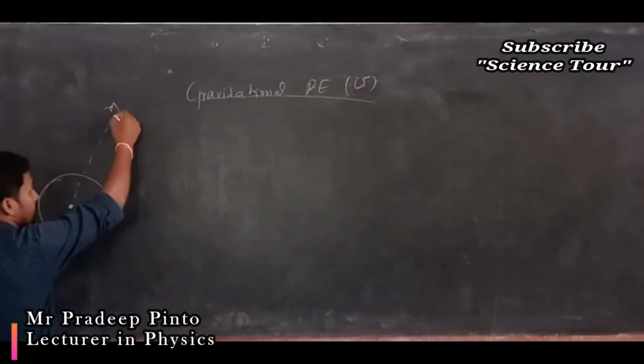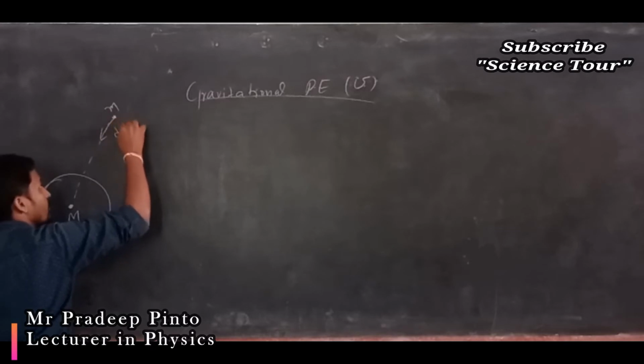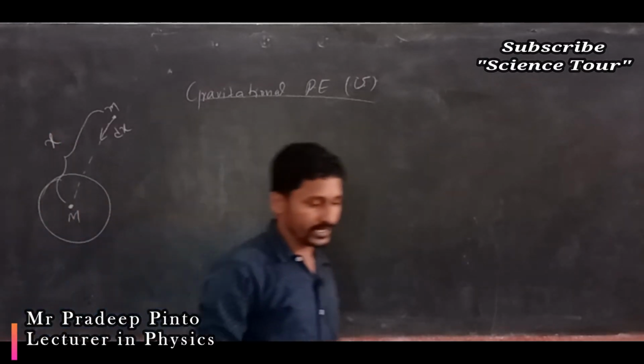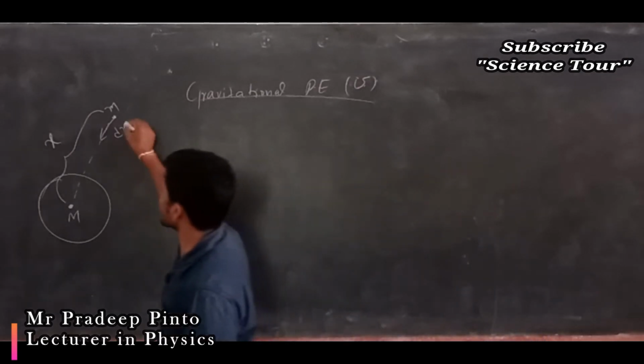Now somewhere here I am going to move it in the gravitational field by a small distance dx.